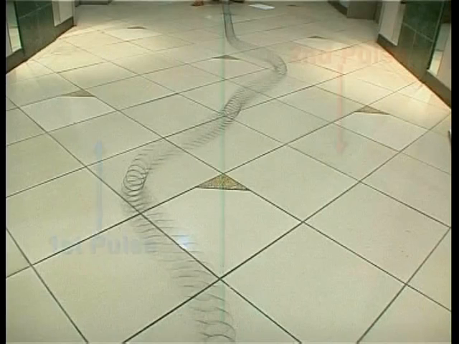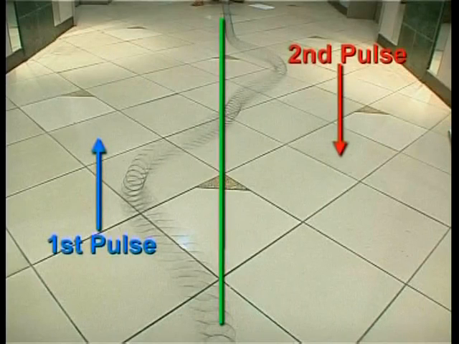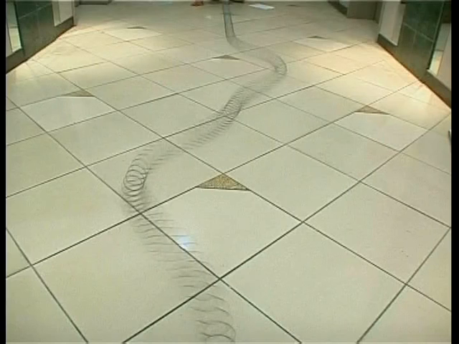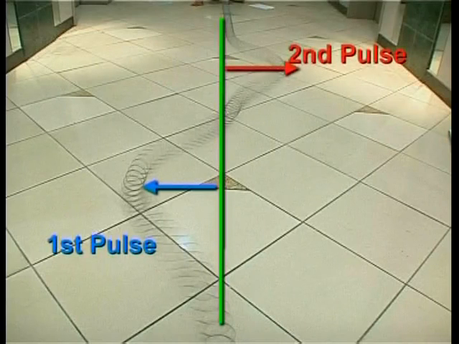Now, let's break this motion down into a series of photos to analyze what's happening. In this first photo, you can see the second pulse is above the rest position. The reflected pulse is below the rest position. But remember that the particles of the spring are moving perpendicular to this motion. The particles of the second pulse experience an upward force and move up. The particles of the reflected pulse experience a downward force and move down. Notice the maximum displacement, or amplitudes, of these two pulses are identical in magnitude but opposite in direction.